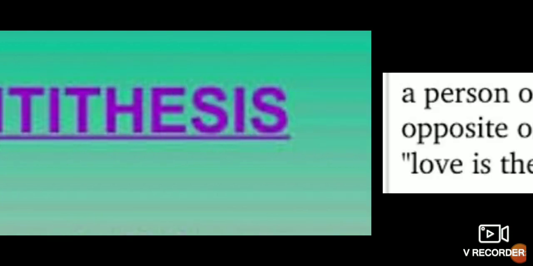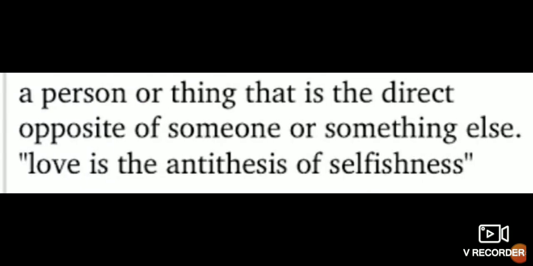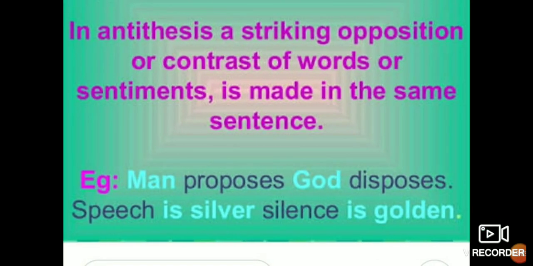Now I will tell you what is antithesis. Okay. Now see, antithesis is a person or thing that is the direct opposite of someone or something else. Love is the antithesis of selfishness. You are seeing now, love is the antithesis of selfishness. But they are not close together. Love and hate we have seen in the oxymoron. But here love and selfishness. Now I will tell you some more examples, then that will be more clear to you. First of all, clear your definition of what is antithesis.